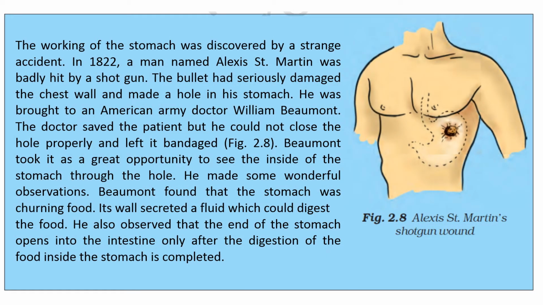The working of the stomach was discovered by a strange accident. In 1822, a man named Alexis St. Martin was badly hit by a shotgun. The bullet had seriously damaged the chest wall and made a hole in his stomach. He was brought to an American Army doctor, William Beaumont. The doctor saved the patient, but he could not close the hole properly and left it bandaged.